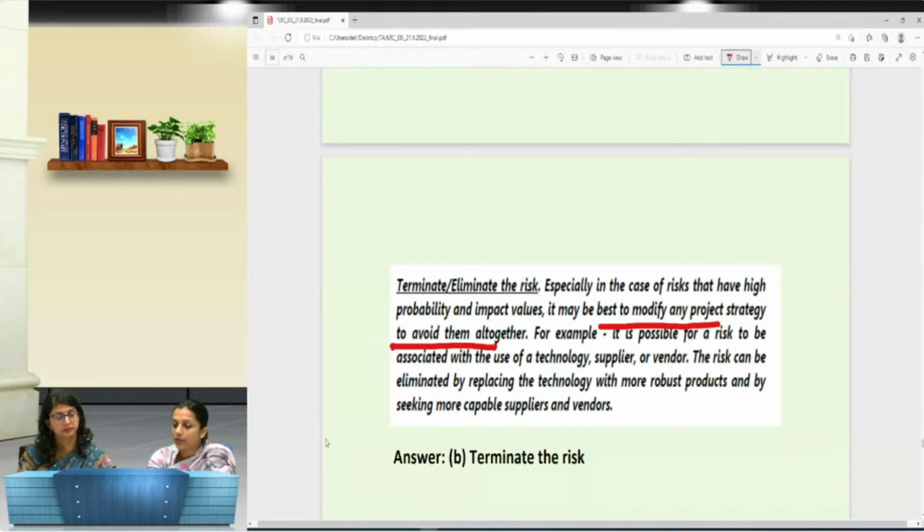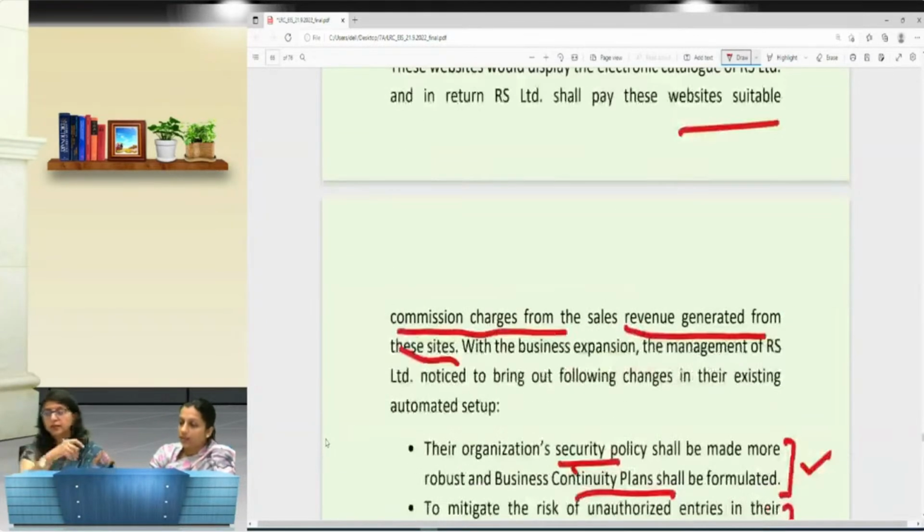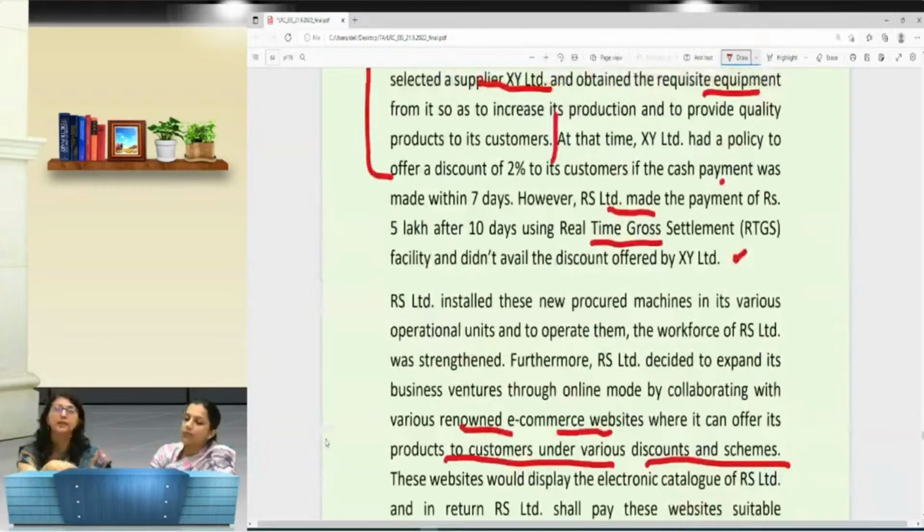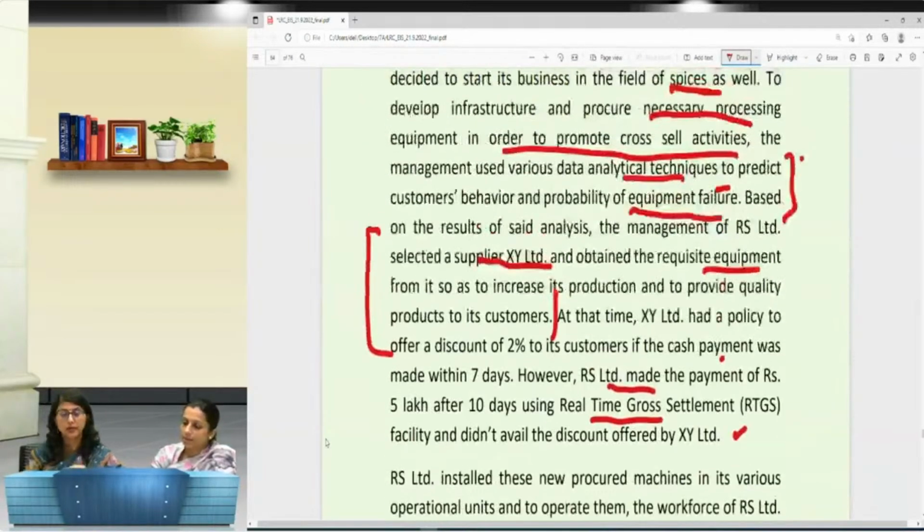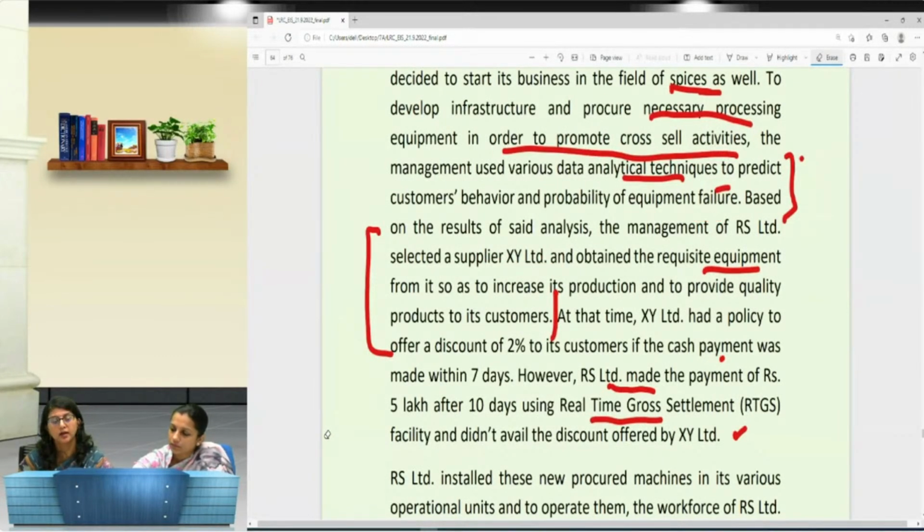And its example clearly mentioned that risk to be associated with the use of a technology supplier, risk can be eliminated by replacing that technology with a new robust product. मॉडल, ये टॉलरेट तब रहता है अगर हम एग्जिस्टिंग सेटअप में ही कुछ चेंजेस करते हैं. बट लेकिन क्या हुआ कि we are procuring new equipment, तो यानी कि जो पुराने इक्विपमेंट हैं we are switching from that. That means we are not tolerating, we are simply removing any kind of risk और हम उसको खत्म करके चल रहे हैं कि ठीक है, अभी इसमें कोई changes existing में नहीं है, we need to procure new equipment. So that way it's clearly mentioned over there, no?